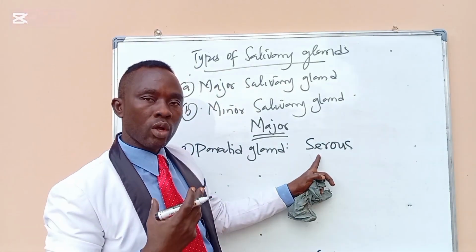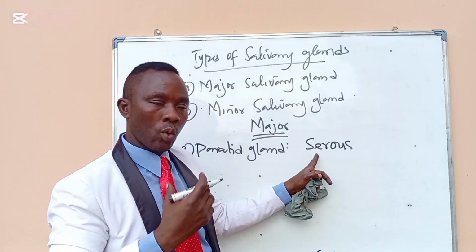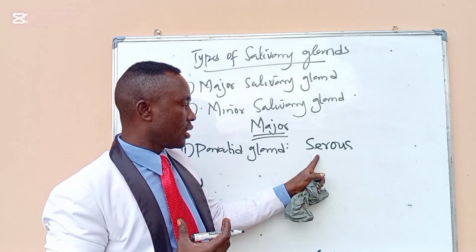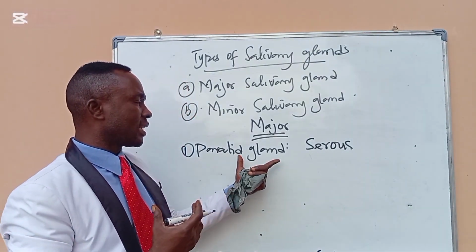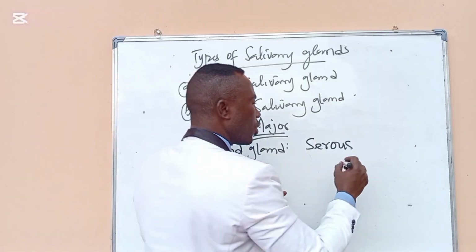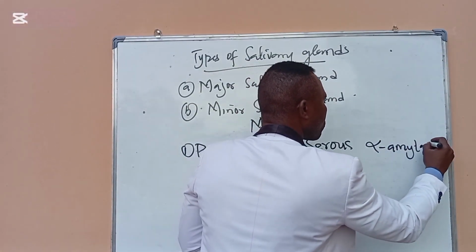Serous is what? Watery and thin saliva. It is not thick, it's watery and thin. So this serous saliva secreted by the parotid gland contains a digestive enzyme which is called alpha amylase.